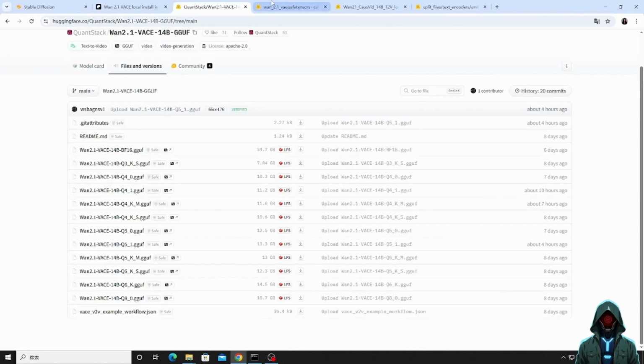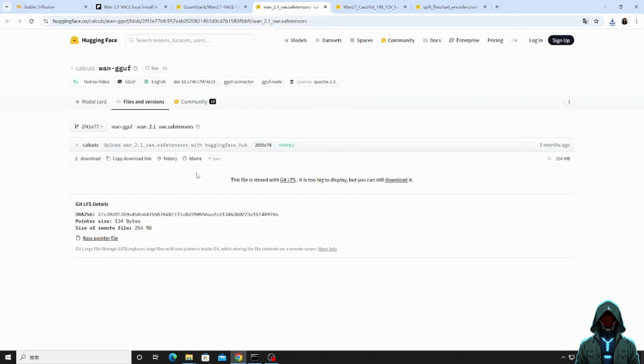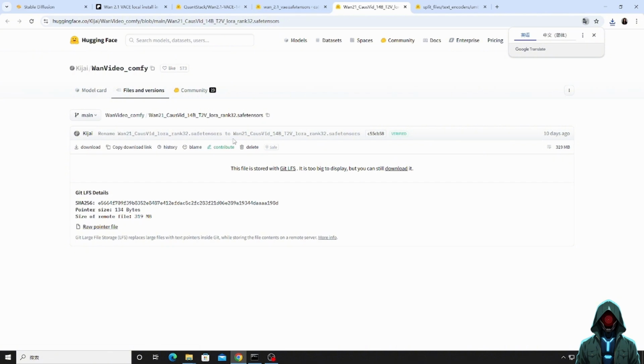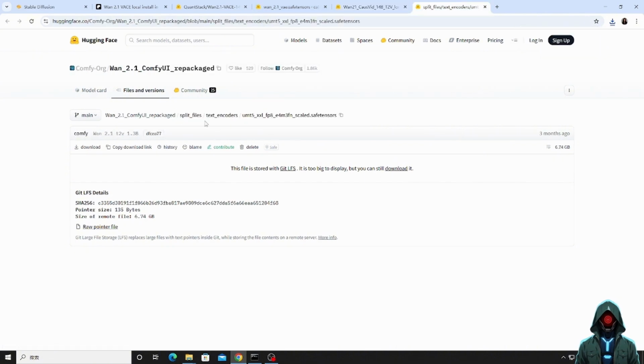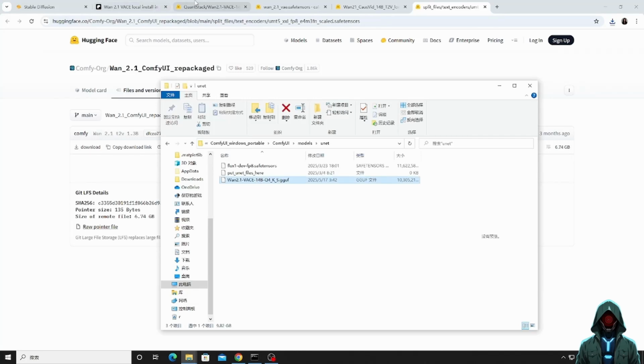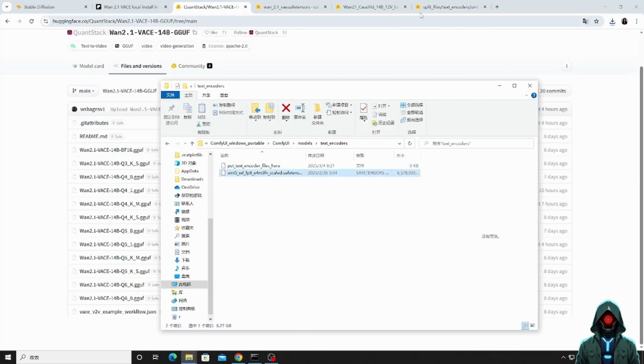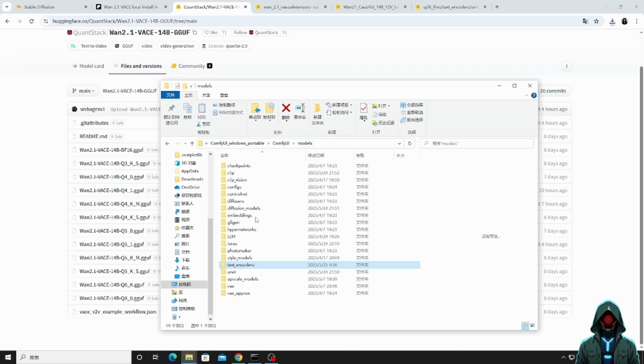I will put the models that need to be downloaded on the Notes page. Everyone go to my Notes page to get the download link of the model. Open the model download page. Click the download button to download the model. Then put the downloaded model in the corresponding folder.